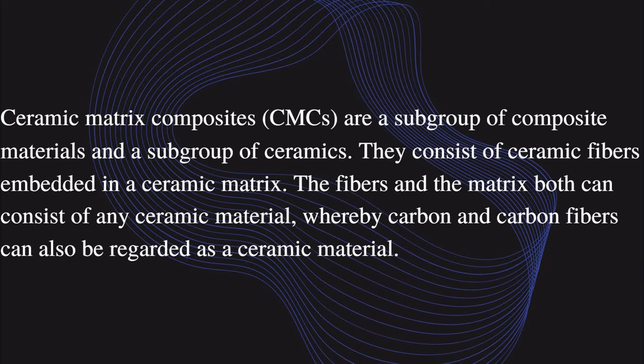If any one material is a ceramic material, that is also called a ceramic matrix composite, whereby carbon and carbon fiber can also be regarded as ceramic material. So if we have a carbon and carbon fiber composite material and we add some ceramic property material, that is a ceramic material.